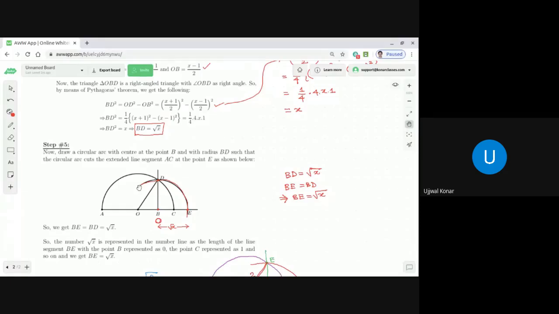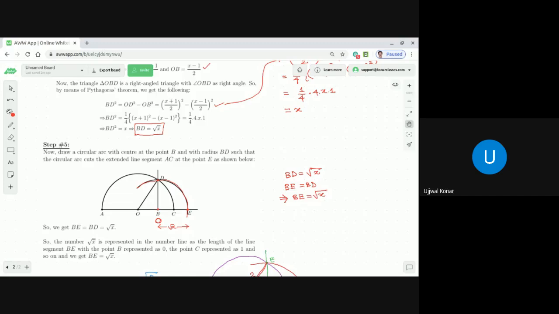Then that circular arc, as you see in the red color, will cut the extended line AC at the point E, and we get BE equal to the same radius as BD, which is square root of x. Correct, dear students? So with all these steps, we have achieved a line segment BE, which is equal to square root of x. And dear students, our task is almost done.